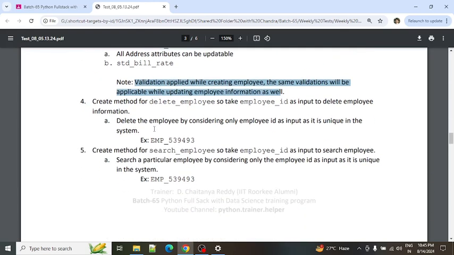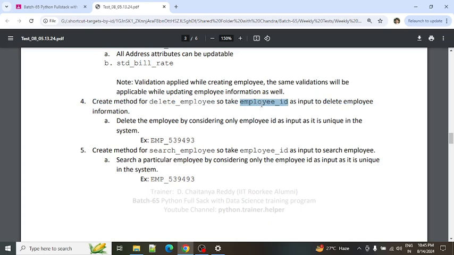This is the third point. Now coming to the fourth point. Create a method for delete employee. We must require to delete the employee. So employee ID is the input as it is unique in the system.